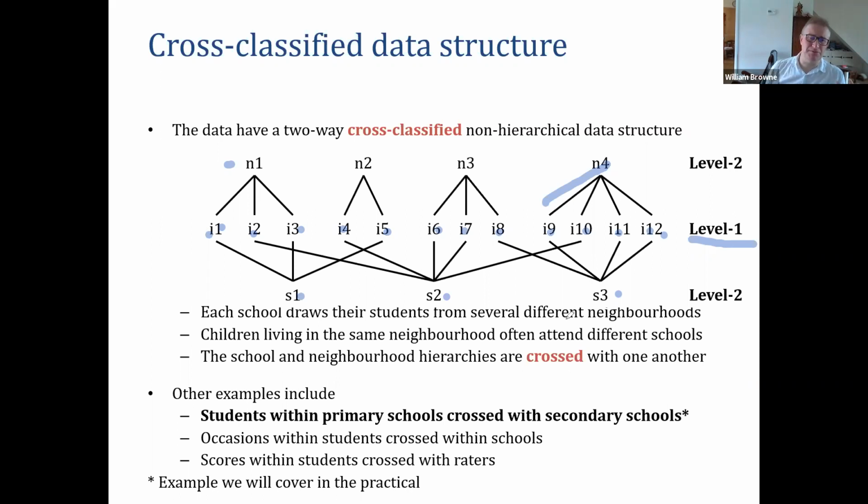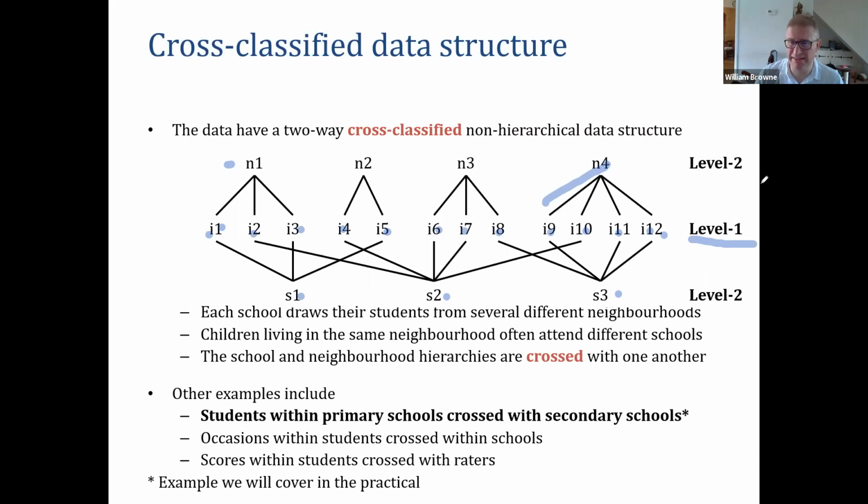That's because the children living in the same neighborhoods actually attend different schools. And flipping that over, schools draw students from several different neighborhoods. So we can't see, like in the last example where we had households, that they were definitely nested within neighborhoods. Schools aren't nested within neighborhoods. They are crossed with each other.